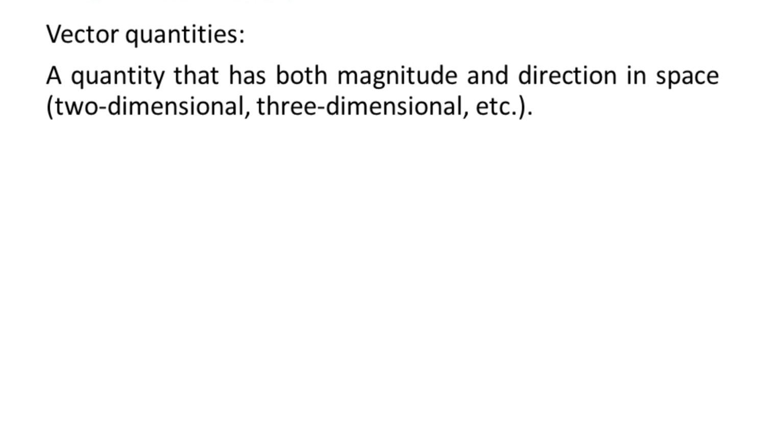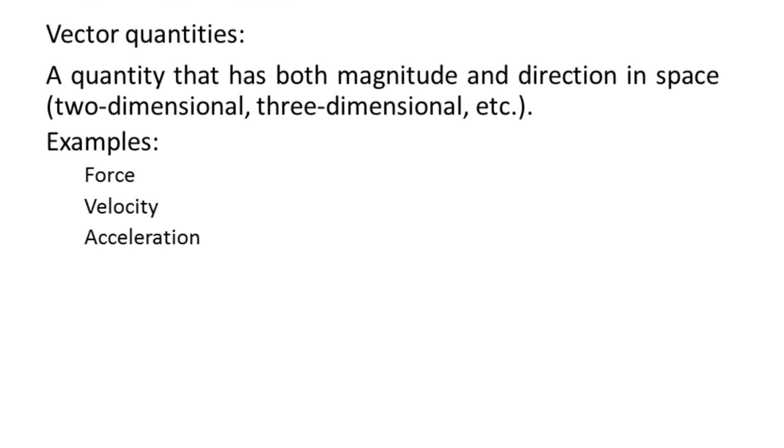It can be a two-dimensional space or a three-dimensional space, etc. For example, we can have quantities like force, velocity, and acceleration. Mostly in our real world, we have to deal with vector quantities. That means we have to simultaneously deal with the magnitude as well as the direction. Dealing with magnitude is sometimes more convenient compared to dealing with direction, because the direction brings complexity into the analysis.